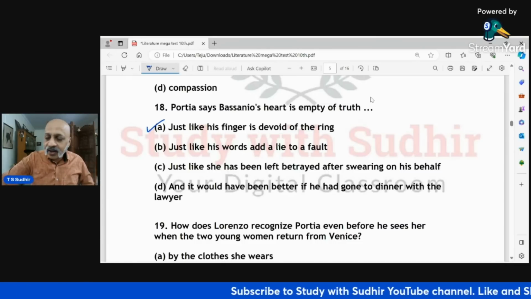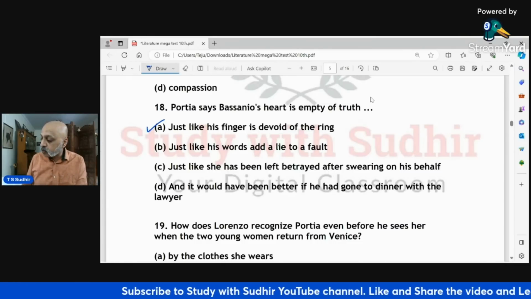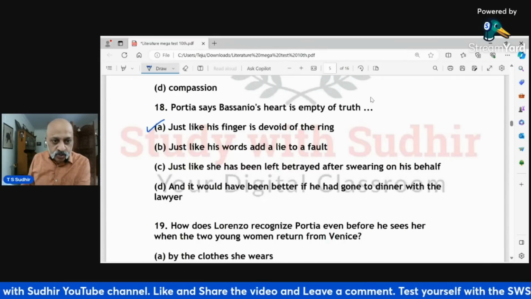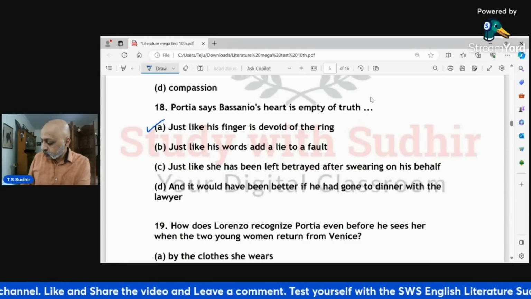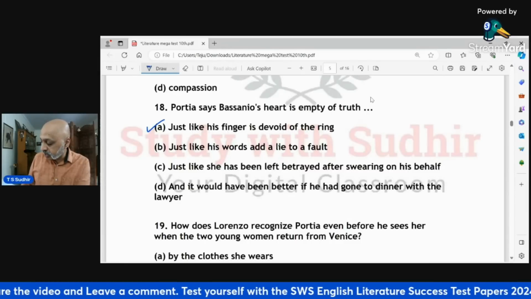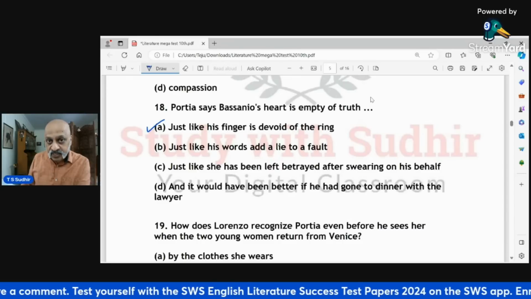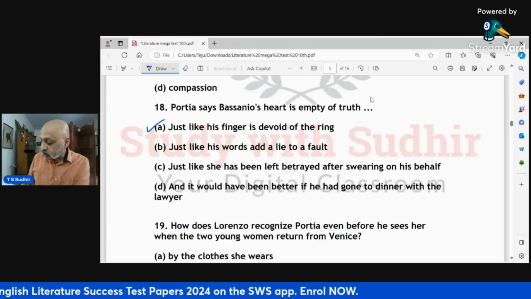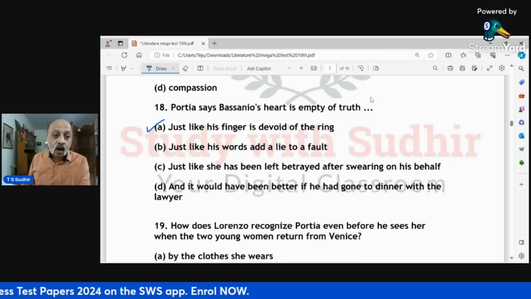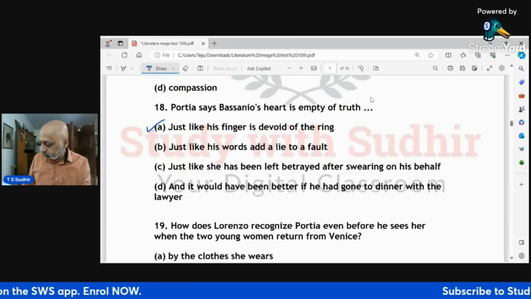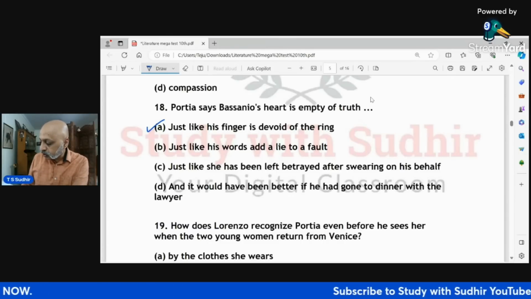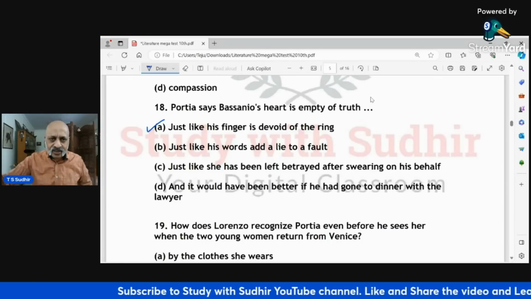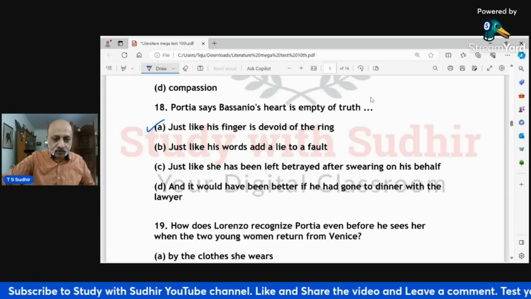This is around line 195 in Act 5, Scene 1. Around line 195. So Bassanio says, "Sweet Portia." So this is a reaction to that. So you see, that's what you need to distinguish. What Bassanio is saying is a reaction to what Portia says, that, you know, "So void is your false heart of truth." Okay. And that is a reaction to what Bassanio says before. So that's what you need to know. It's a little before line 195, not 195.